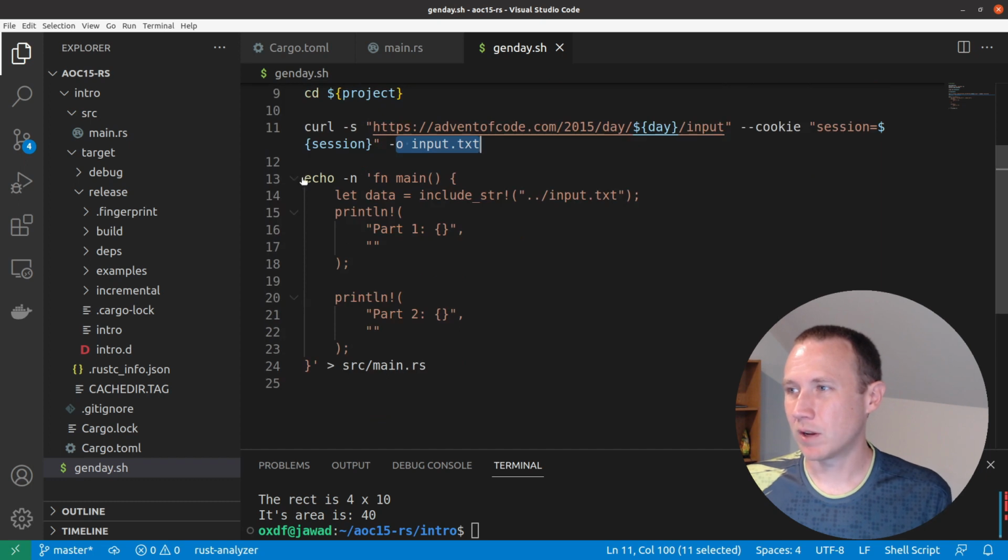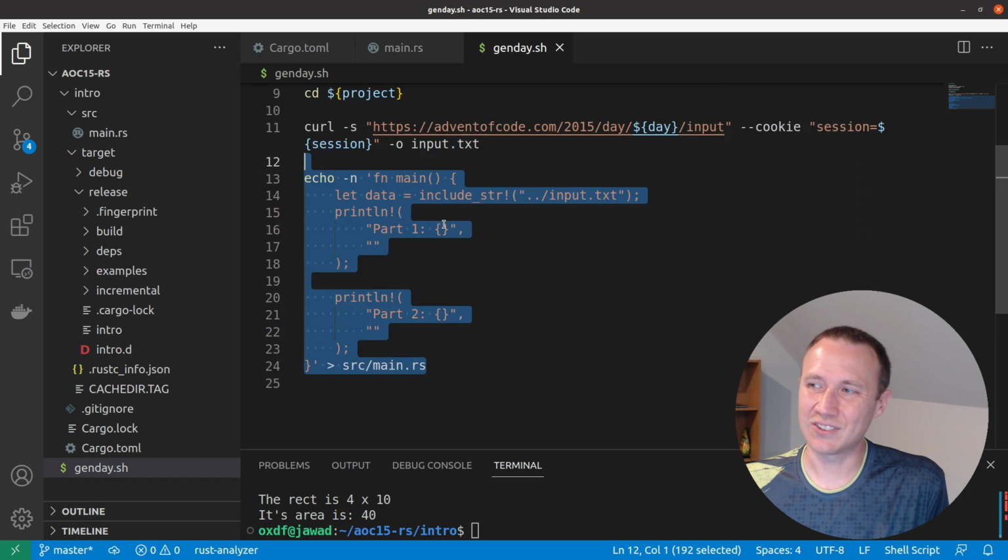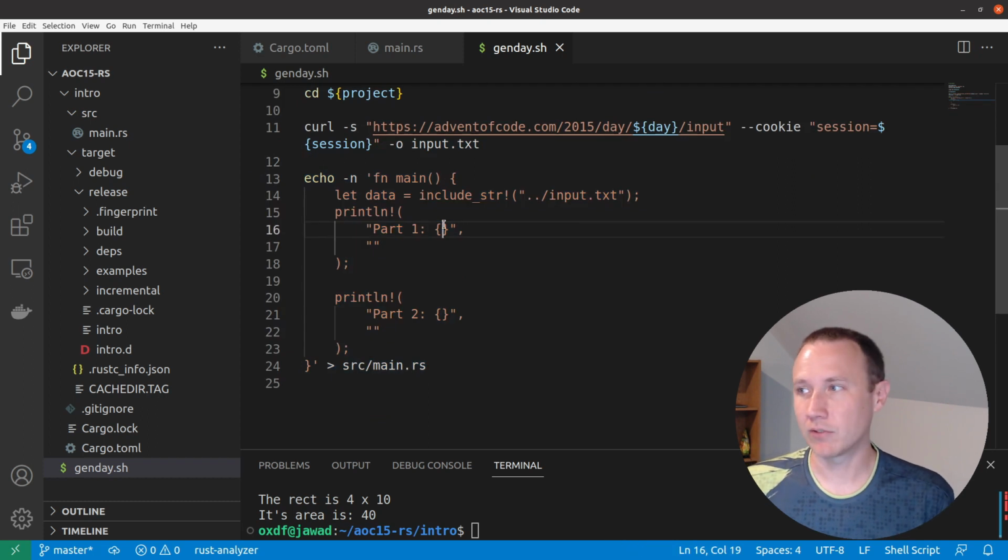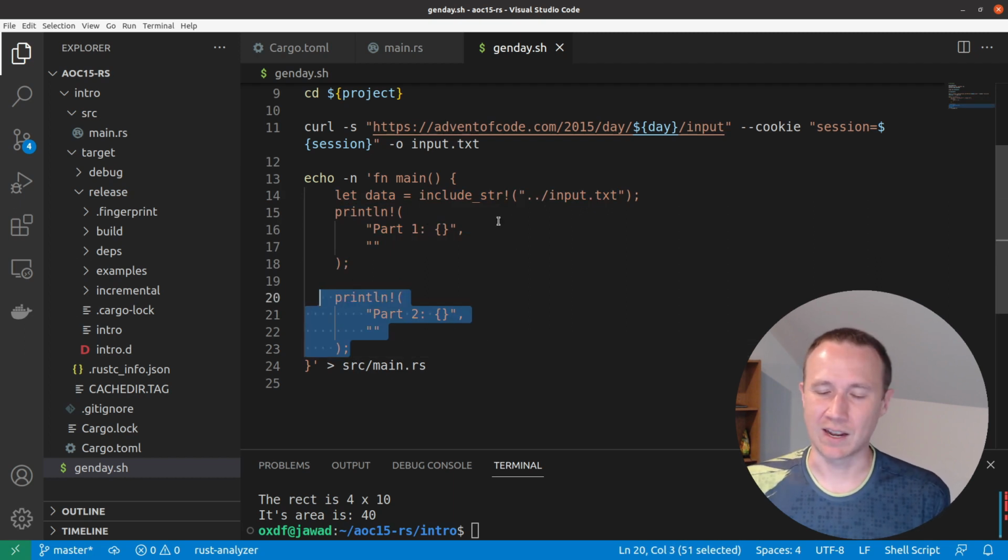And then I'm going to go ahead and update the hello world they gave me. I got this kind of silly stub that I found for Rust, so from within the directory, it can know to get input.txt. And then I've got just my print lines for part 1 and part 2. This will just overwrite the basic one, and that'll allow me to quickly get started going.